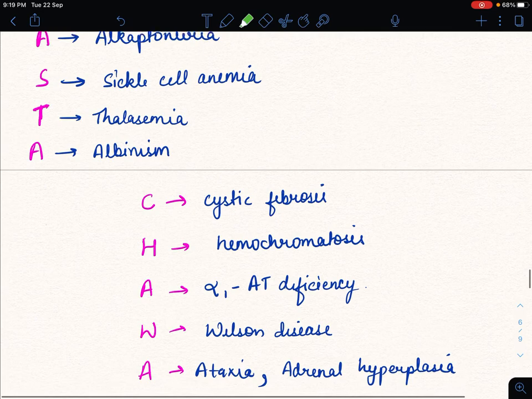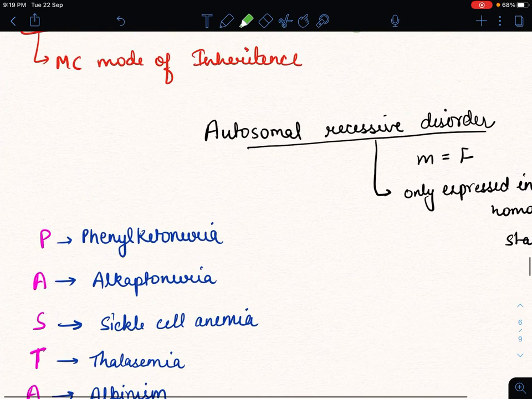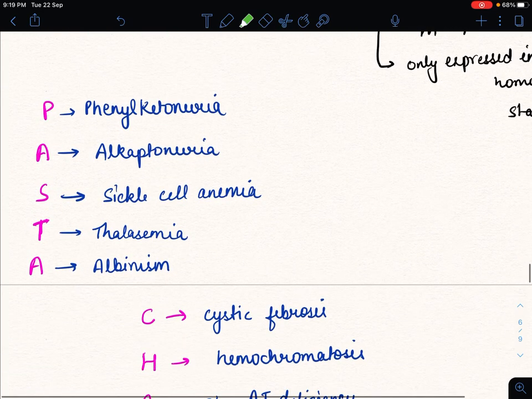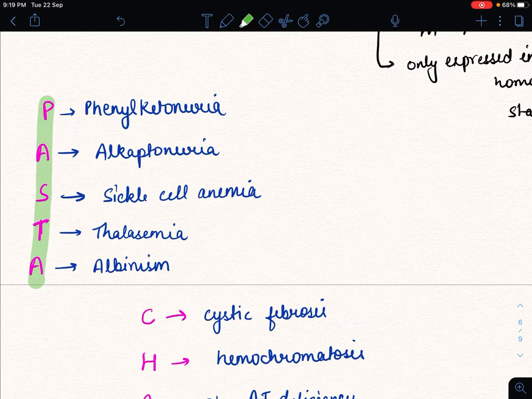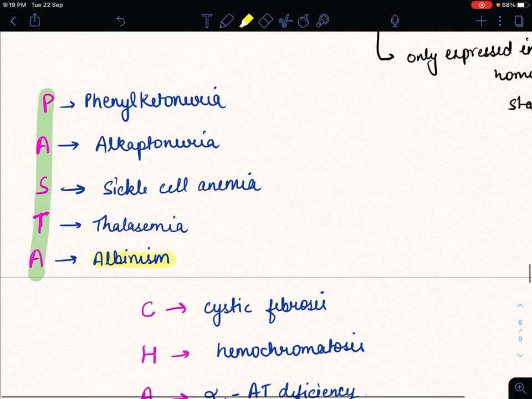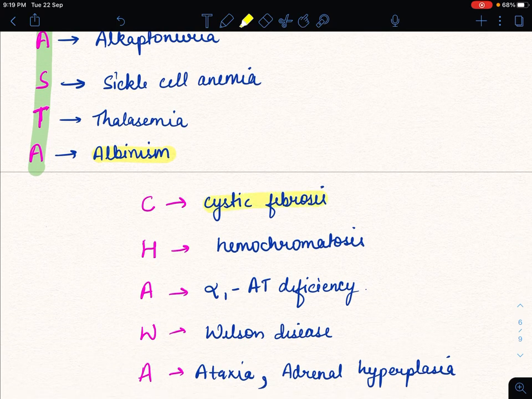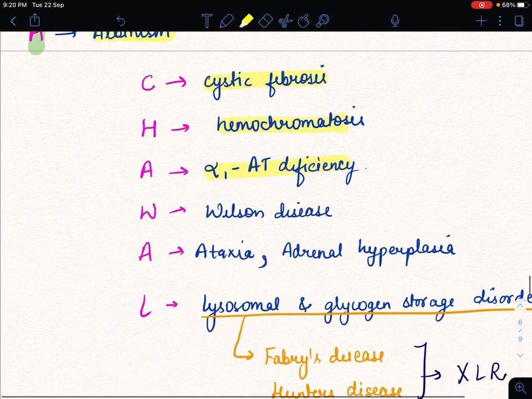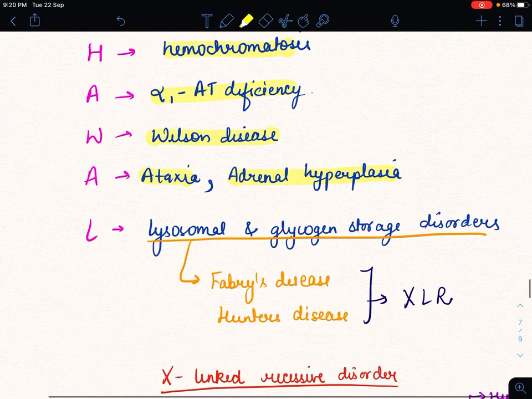And in autosomal recessive disorder, we have to remember PASTA CHAWAL, in which P for phenylketonuria, A for alkaptonuria, S for sickle cell anemia, T for thalassemia, A for albinism, C for cystic fibrosis, H for hemochromatosis, A for alpha-1 antitrypsin deficiency, W for Wilson disease, A for ataxia and adrenal hyperplasia, L for lysosomal and glycogen storage disorders.